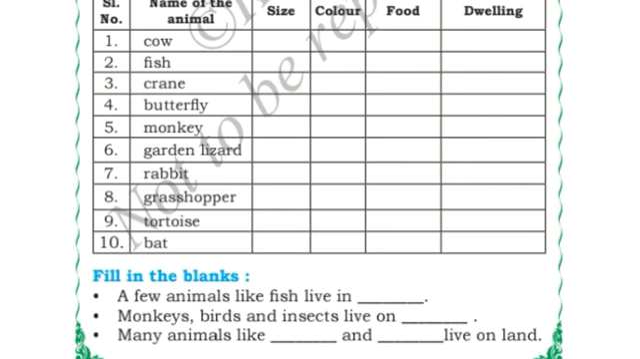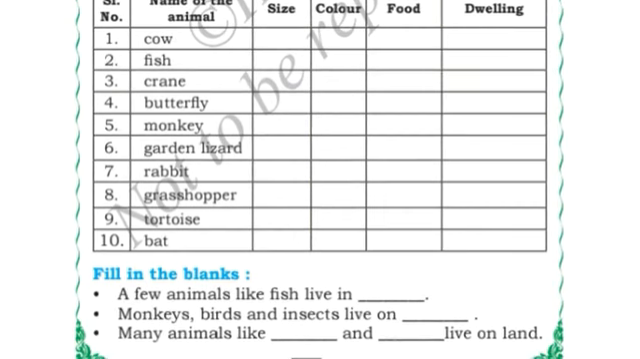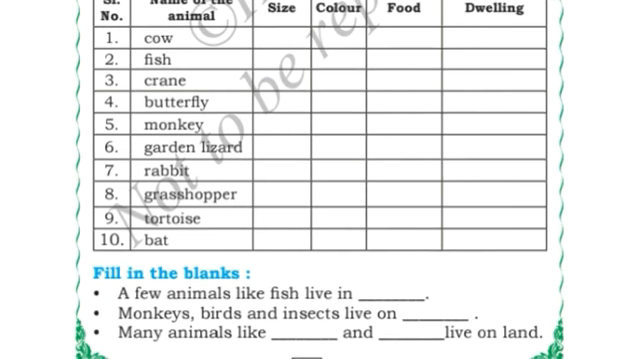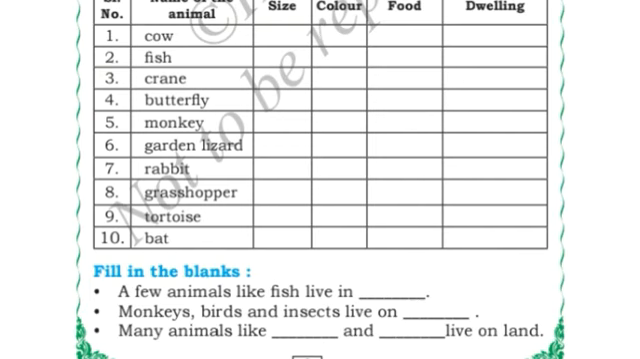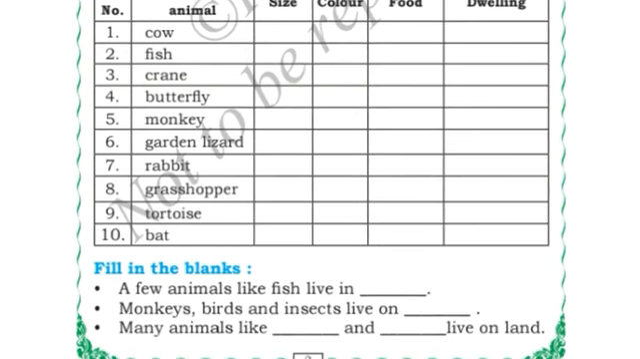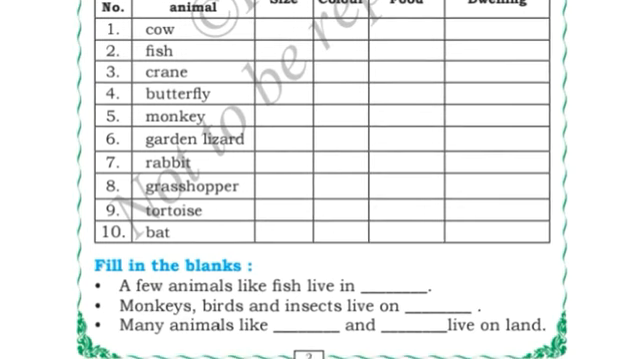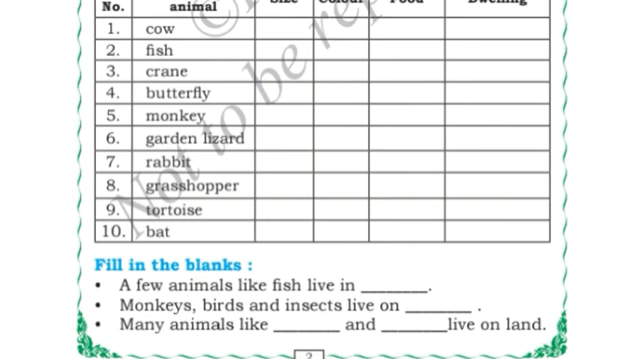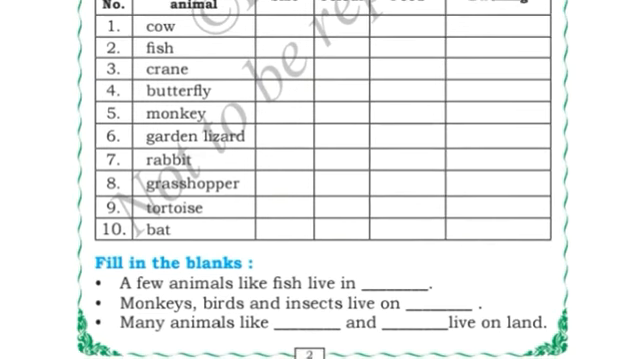Monkey, size of the monkey, small. Color of the monkey, brown. Food of the monkey, fruits and vegetables. And also you can write insects, because monkey is an omnivore, right, that eats both herbs and flesh. Where does the monkey live? In forest. Like that you can write for garden lizard, rabbit, grasshopper, tortoise and bats: sizes of these animals, color of these animals, what these animals eat and where these animals live.